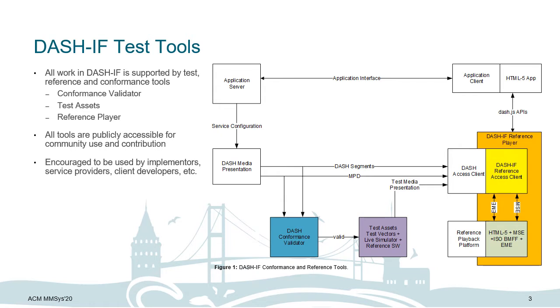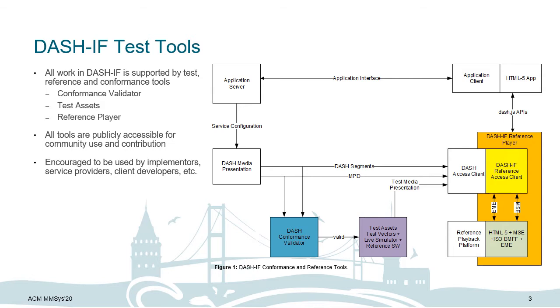So from here, it can be said that they all together form a wide testing ecosystem, varying from content creation to service providing to service consumption. All work in Dash-IF is supported by these tools, and they provide valuable feedback for interoperability discussions, development of each of the tools, as well as for content distribution deployments.